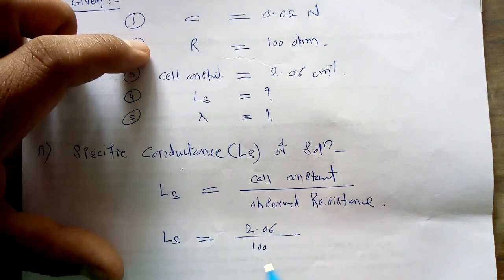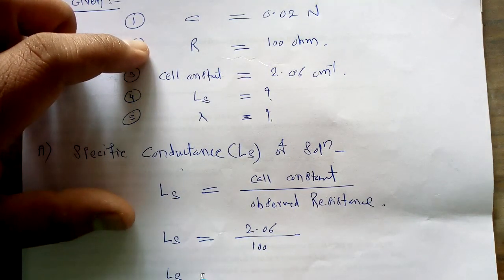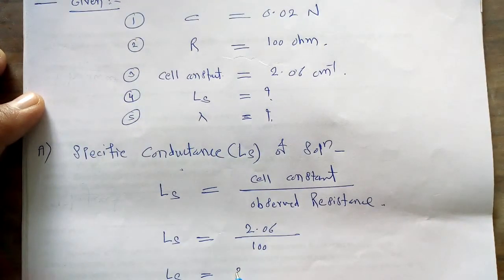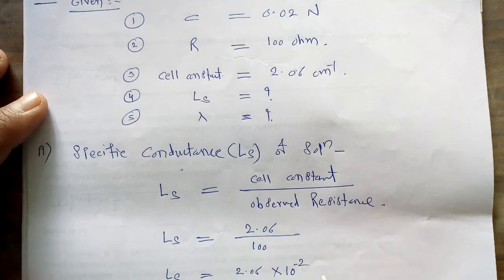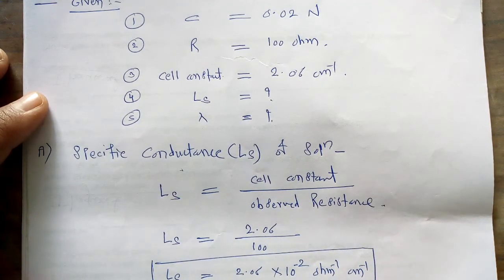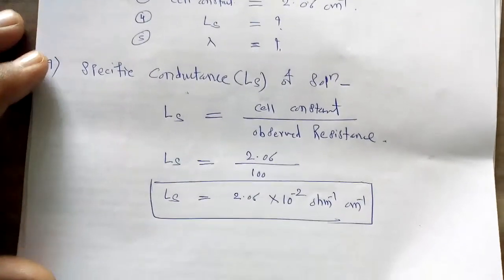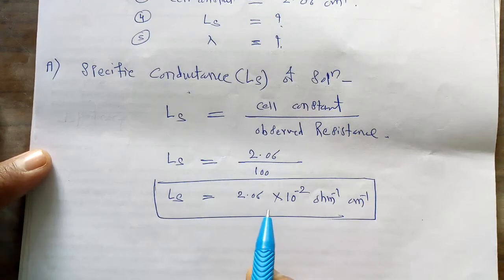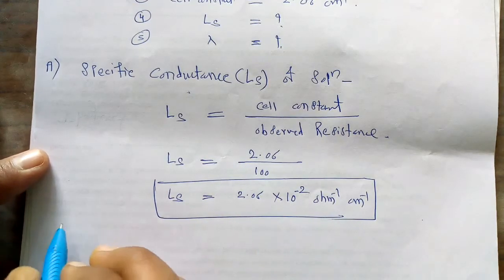If we solve it, we get the specific conductance equal to 2.06 into 10 raised to minus 2 per ohm per centimeter. So this is the value for the first parameter of the solution, its specific conductance.